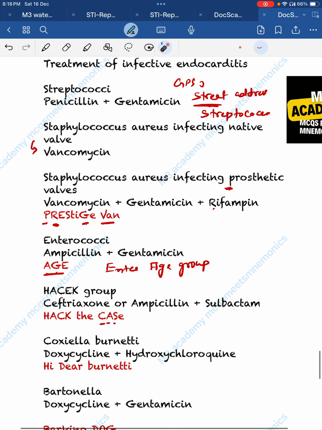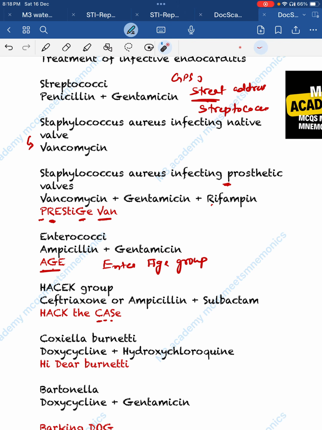Now Staphylococcus aureus infecting a native valve, so valve for vancomycin. Now, prosthetic valve, just read as prestigious vein. Prestigious: P means prosthetic, R means rifampicin, and vein means vancomycin, and the G means gentamicin. Now, enterococci, just remember you are entering the new age. Age means ampicillin and gentamicin for enterococcus.